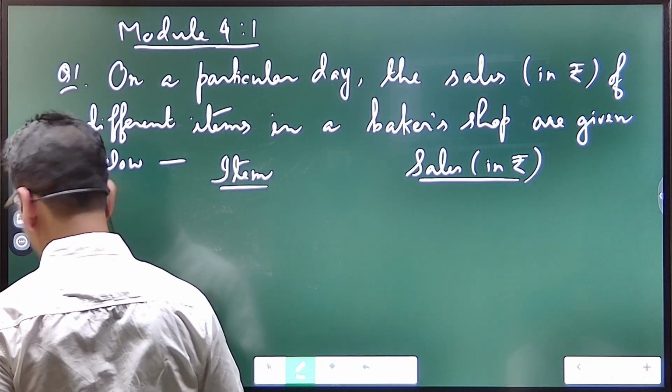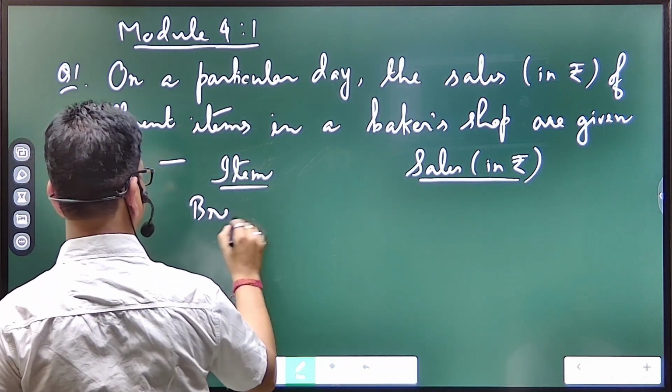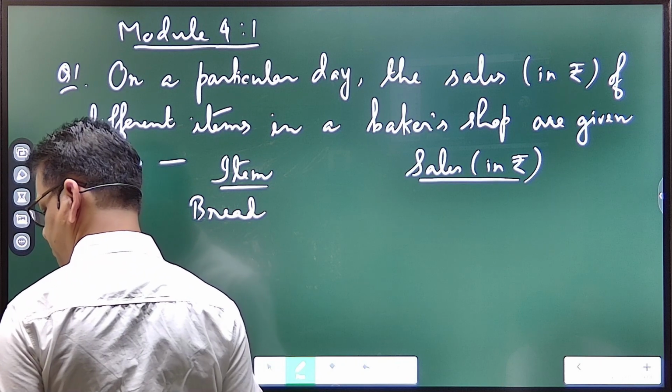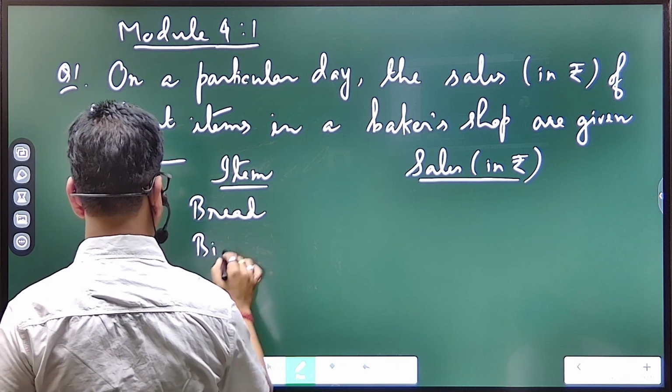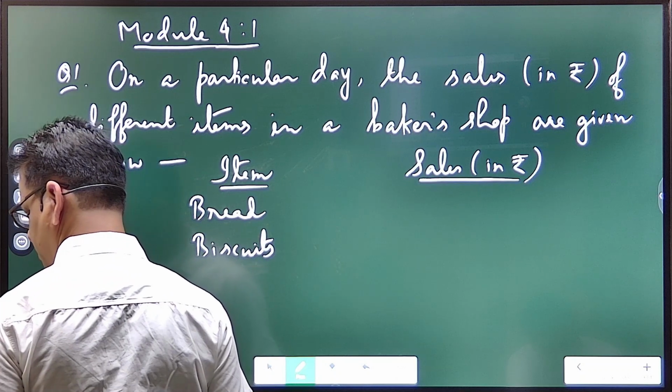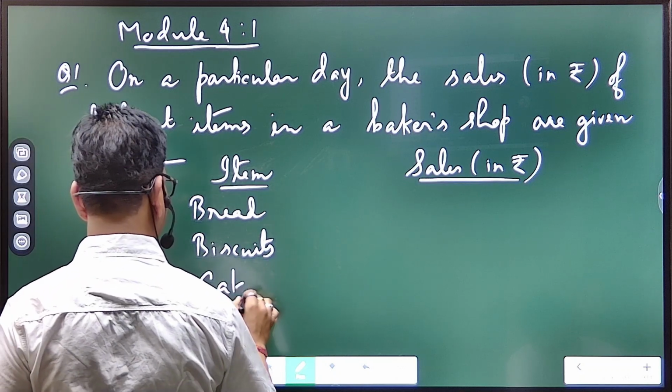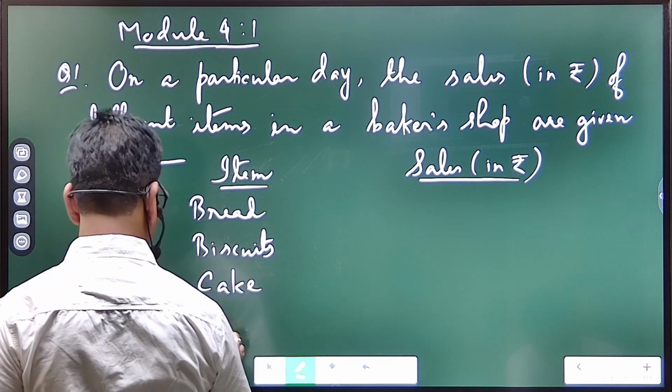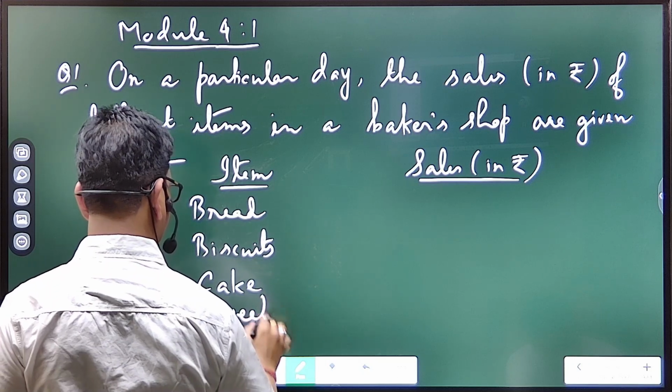Supposing bread, biscuits, cake or pastries, sweets, and others.